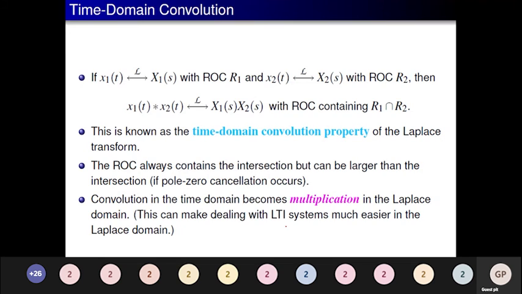Convolution plays a vital role. As we said earlier, convolution is a 4-step process: folding, shifting, multiplying, adding. So these 4 steps are involved in convolution. In the time domain it is very simple. If it is multiplication in one domain, in the other domain it is going to be convolution. In time domain convolution, in the other domain it is going to be multiplication. The reverse is always possible.